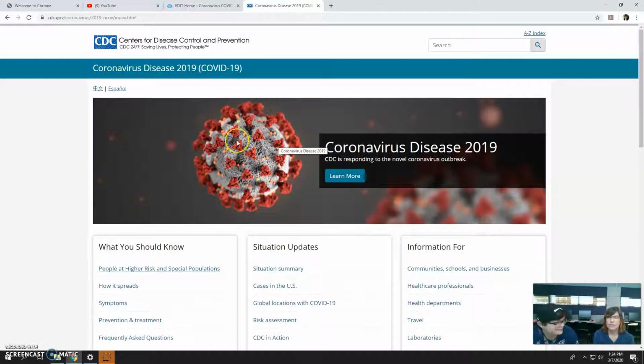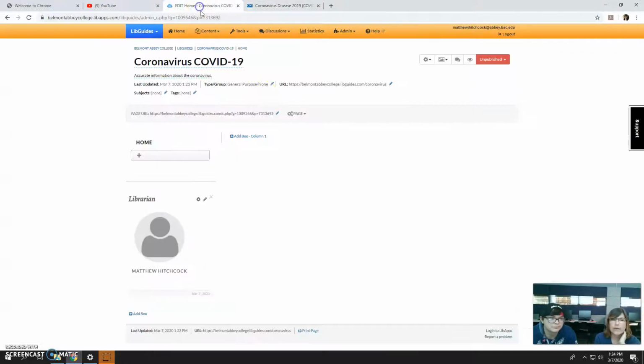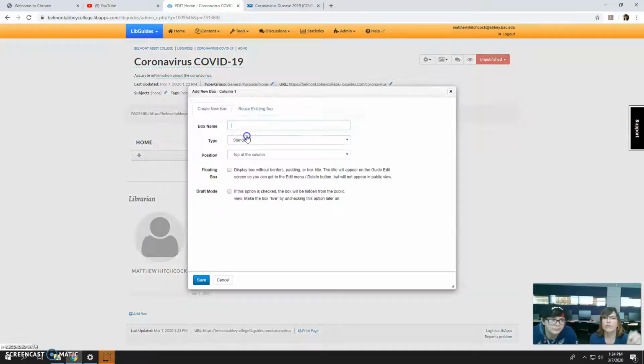We know that the CDC is going to be accurate information on the coronavirus, so we can copy this link and then go to Edit, and you can add a box or a column, and you can name the box Centers for Disease Control, Coronavirus, whatever you want to name it.